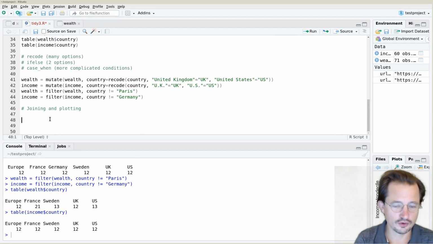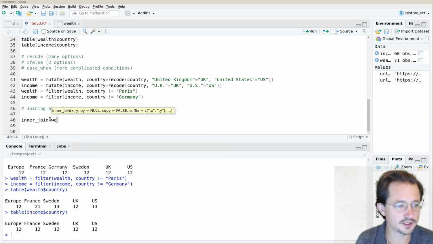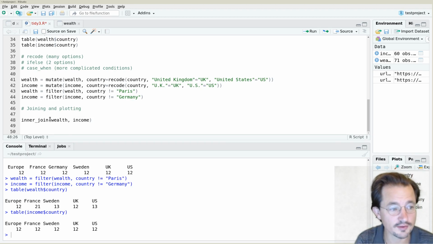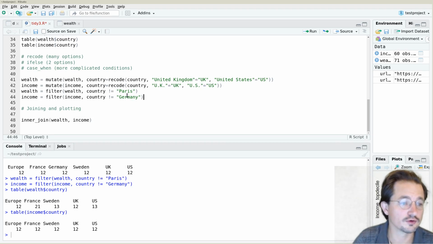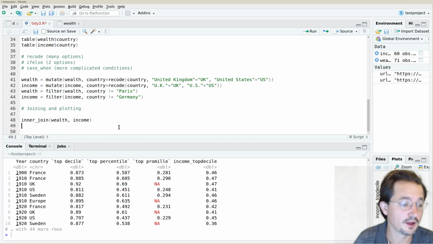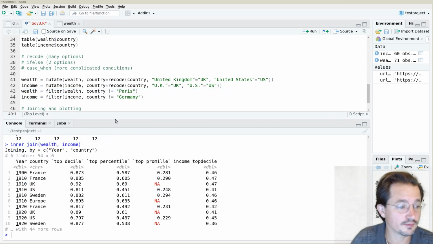Right, so let's actually join the wealth and income data sets. We use the inner join here, so it only takes rows that occur in both data sets. In this case we made sure beforehand that all the rows are equal, so it doesn't really matter which of the joins we take. If we do the inner join, then it automatically says it's joining on year and country, because those are the shared columns in the two data sets.